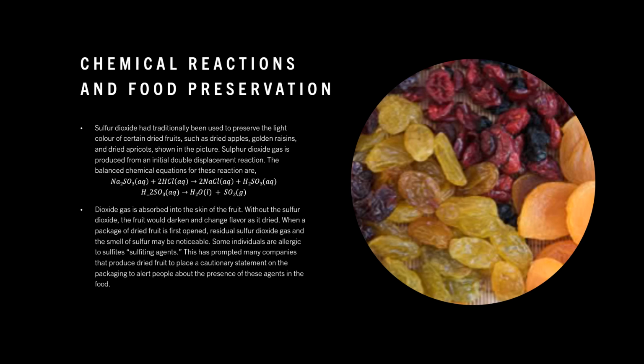Chemical reactions and food preservatives. Sulfur dioxide has traditionally been used to preserve the light color of certain dried fruits, such as dried apples, golden raisins, and dried apricots. Sulfur dioxide gas is produced from an initial double displacement reaction.